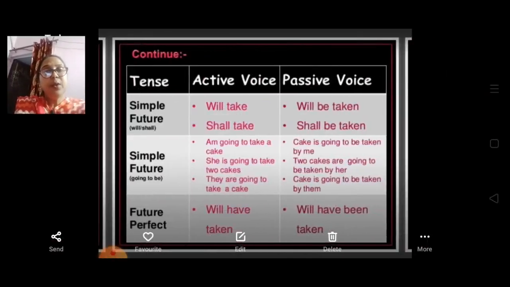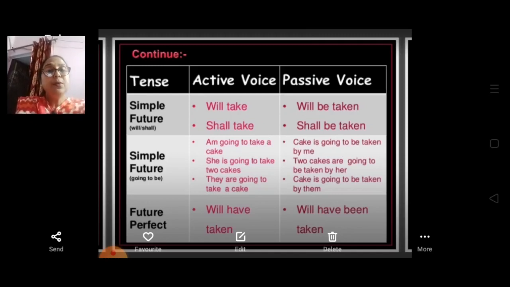Now we are going to learn how to write active to passive voice when we are supposed to change the tenses in future tense. So if it is written in simple future tense in active voice "will take" or "shall take", then in passive voice we will write "will be taken" and "shall be taken". "Be" will be there and after that the past participle.